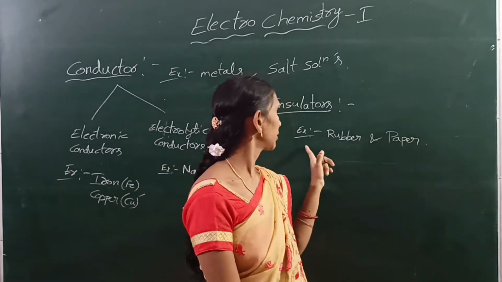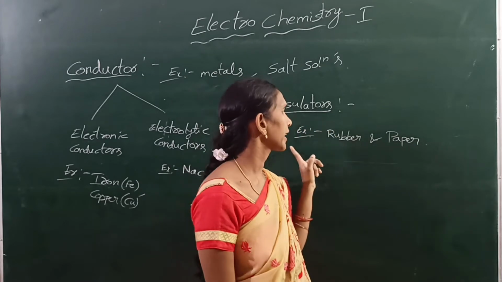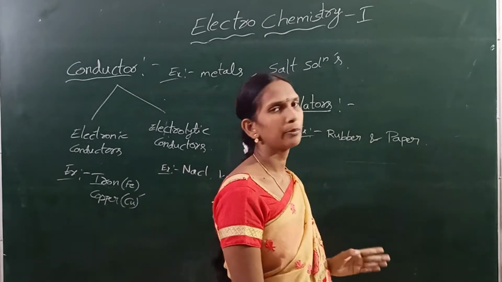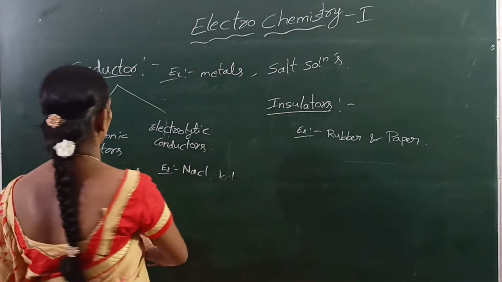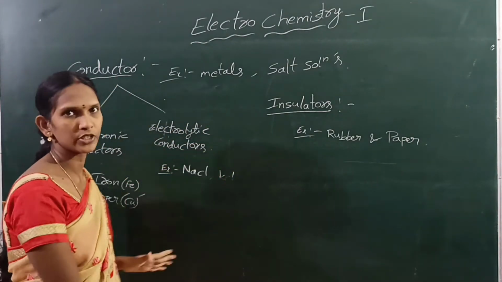Examples are rubber and paper. These are the conductors and insulators.